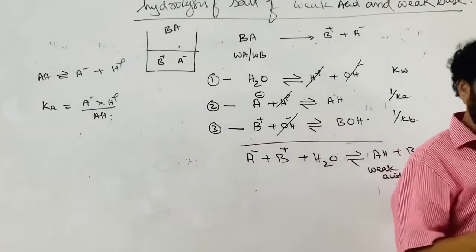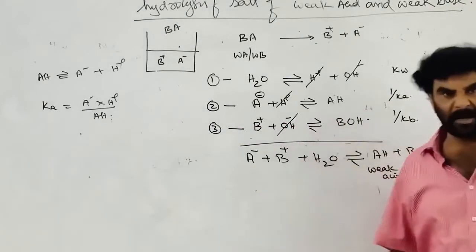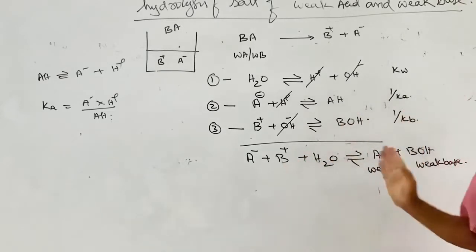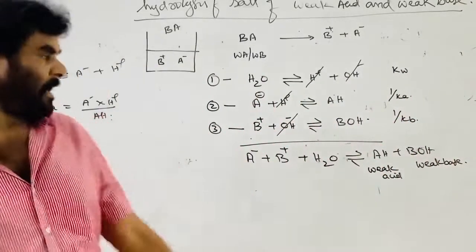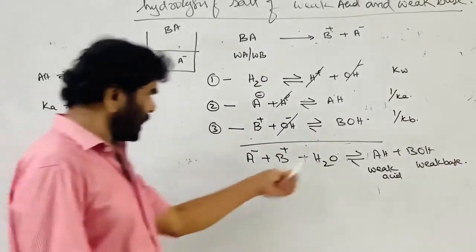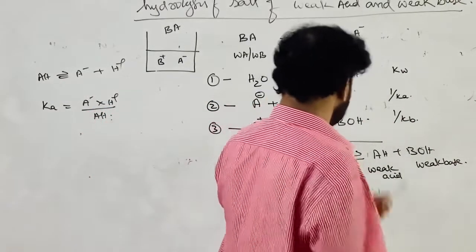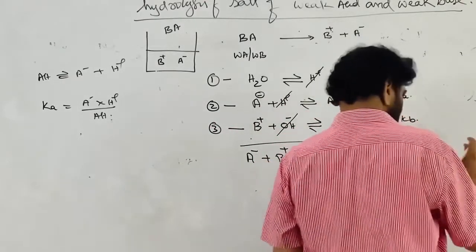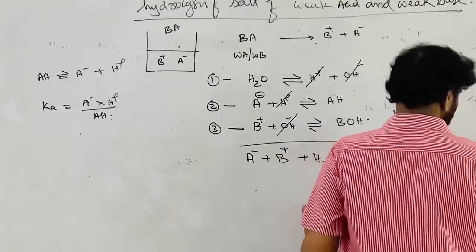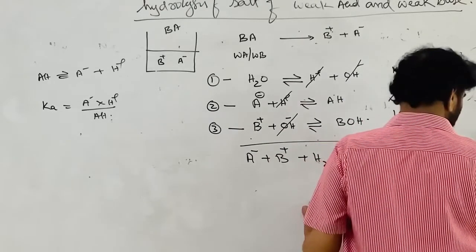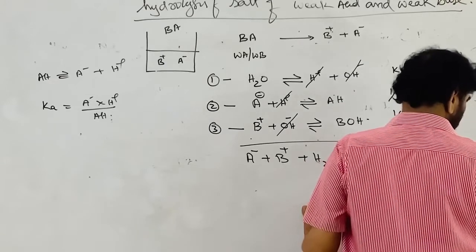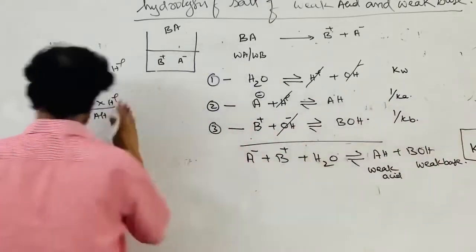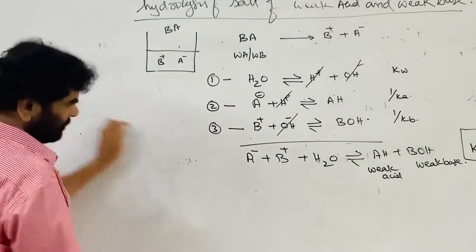That is, when the salt of this category is added to water, the anion is converted to the weak acid and the cation is converted to the weak base. This is the system. Now what is the equilibrium constant? From these equations we can derive. This is called the hydrolysis of the overall salt. KH is equal to Kw by Ka into Kb is the equation. Right? This is the equation.